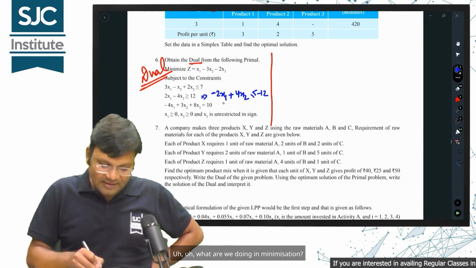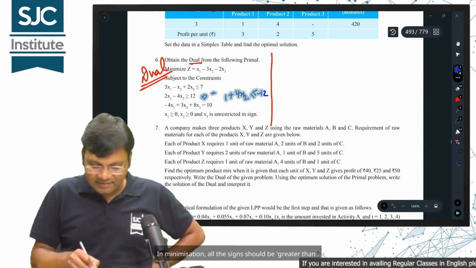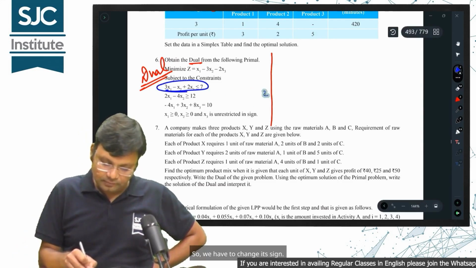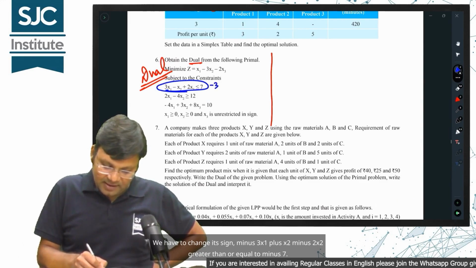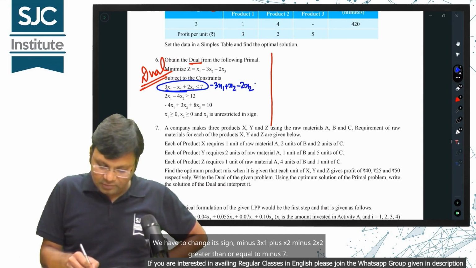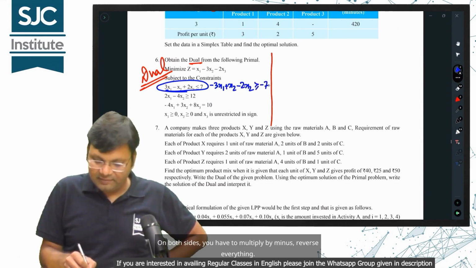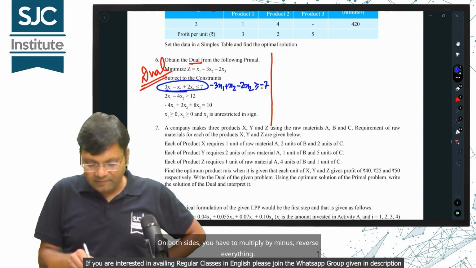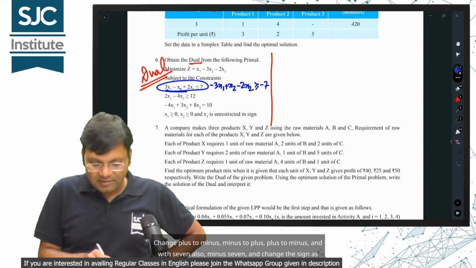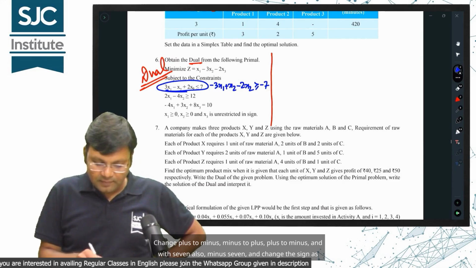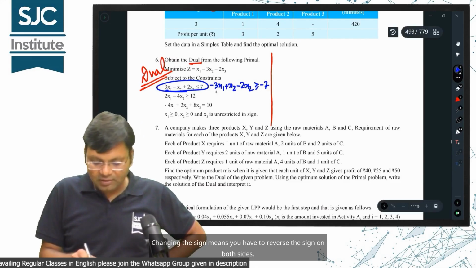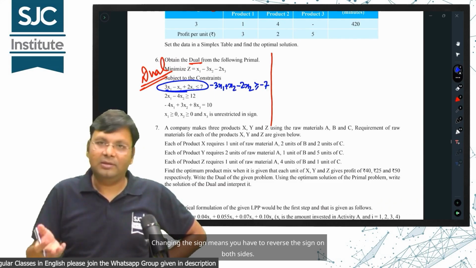What are we doing in minimization? In minimization, all the signs should be greater than. So, we have to change its sign. Minus 3 times x1 plus x2 minus 2 times x3 greater than or equal to minus 7. How is the sign changed? On both sides, you have to multiply by minus, reverse everything. Change plus to minus, minus to plus, plus to minus, and with 7 also, minus 7, and change the sign as well. Changing the sign means you have to reverse the sign on both sides.